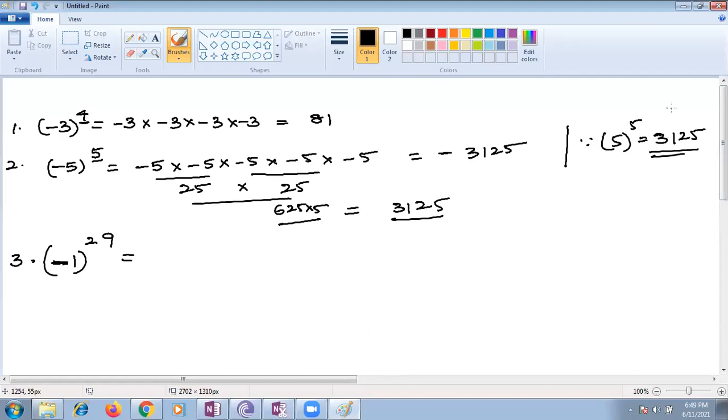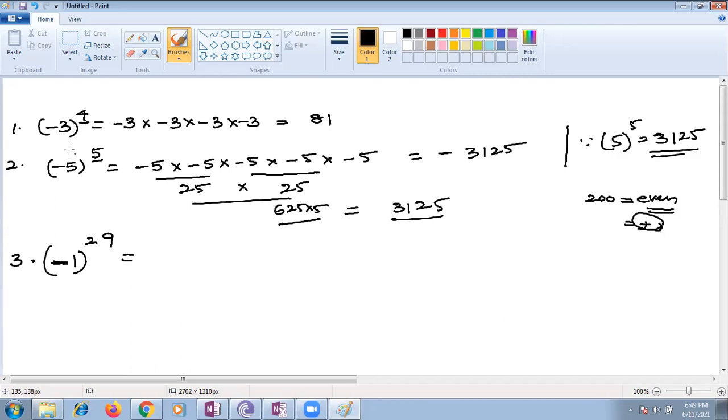Shiva Pranav, please. Ma'am, example, if the power is 200, what should we do? Power is 200, what should we do? Is 200 even or not? You have to check. 200 is even or odd? Even, ma'am. So 200 means it's a positive result you will get. Very good question.